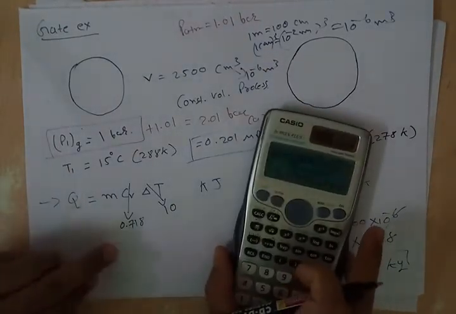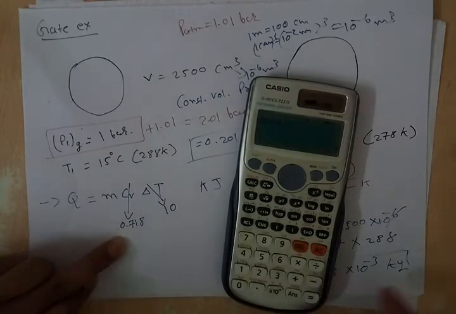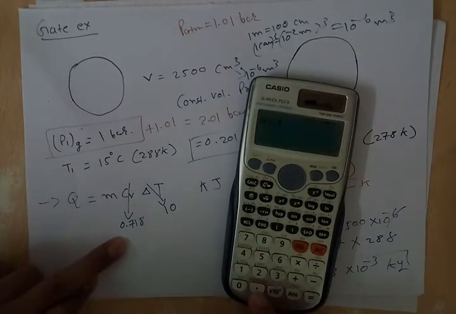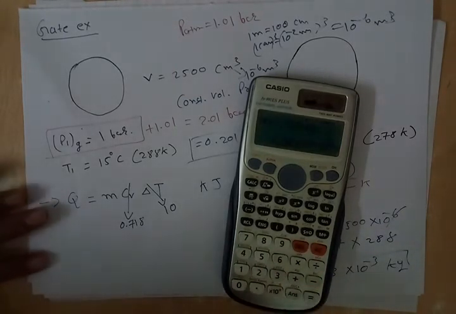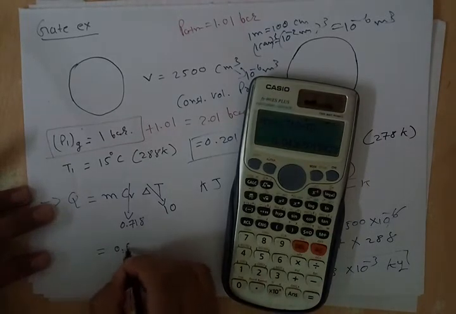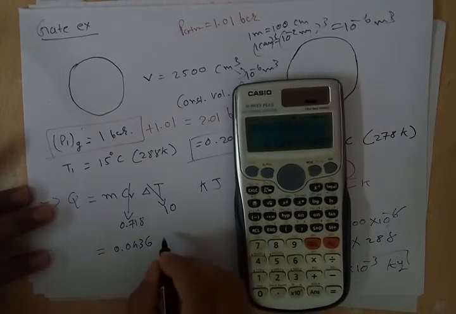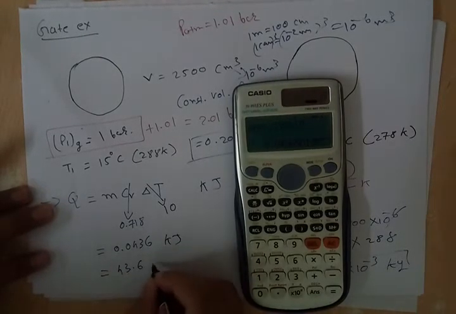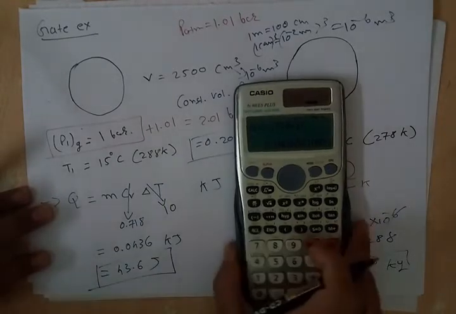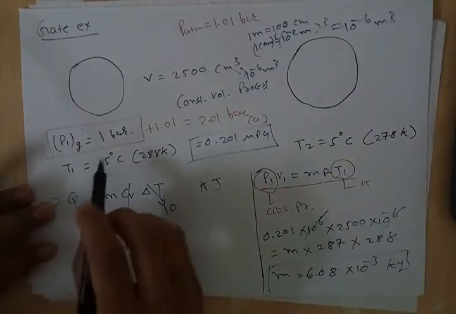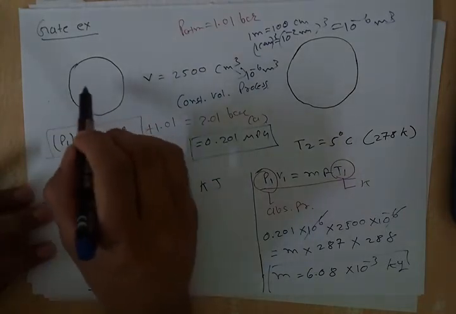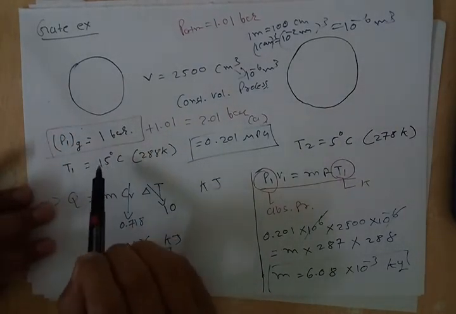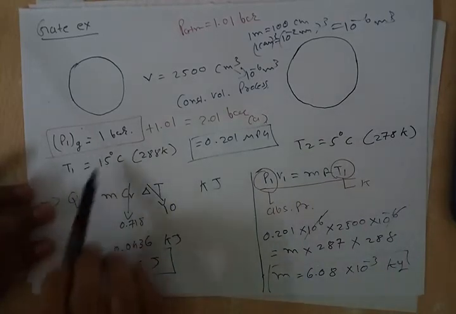Now we put the value of m here, times 0.718 times 10. So it is 0.0436 kilojoule, that means 43.6 joule. So that much amount of heat is released when the temperature of the gas inside the football plummets to 5 degrees centigrade from 15 degrees centigrade.